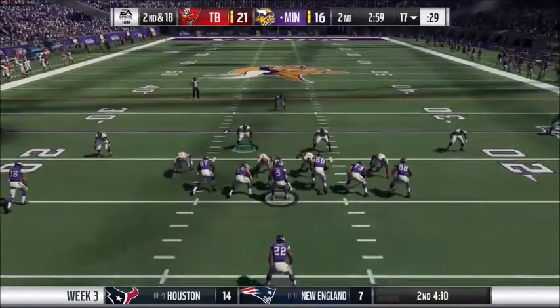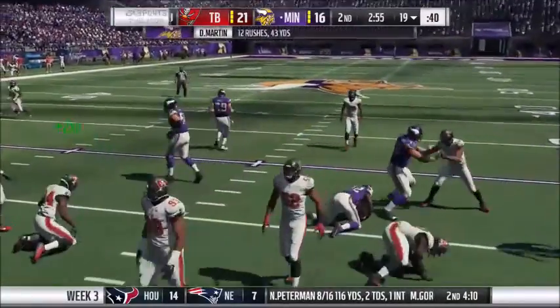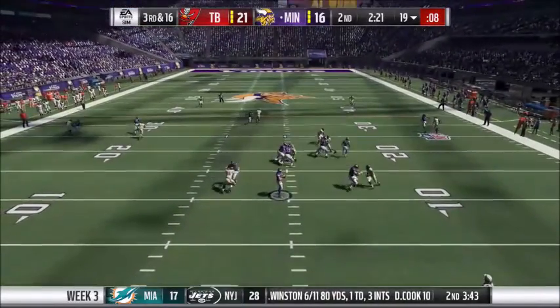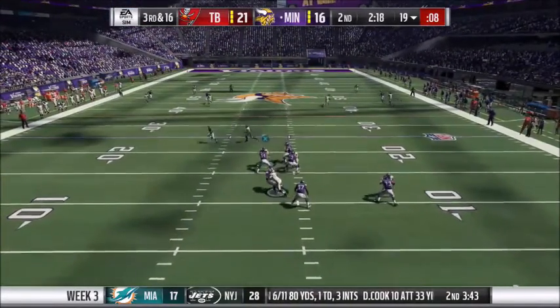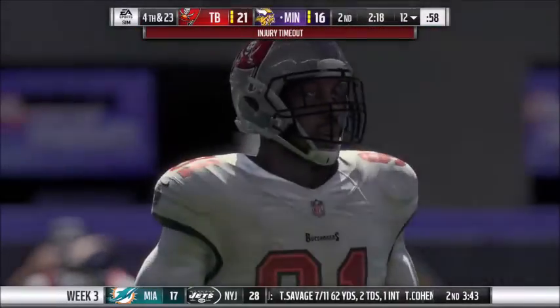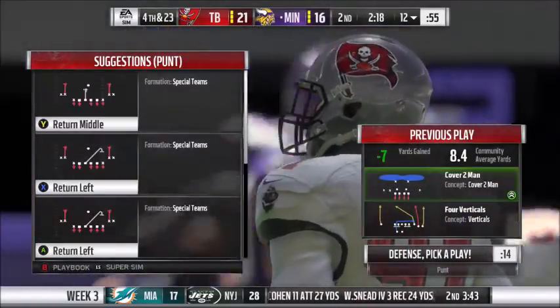and Drew Brees is under center. He hands the ball to Doug Martin, and Doug Martin's taken down by Raekwon McMillan. So Drew Brees is going to pass the ball, and he gets sacked. And Eric Armstead sacked him on that play, and another person gets injured.